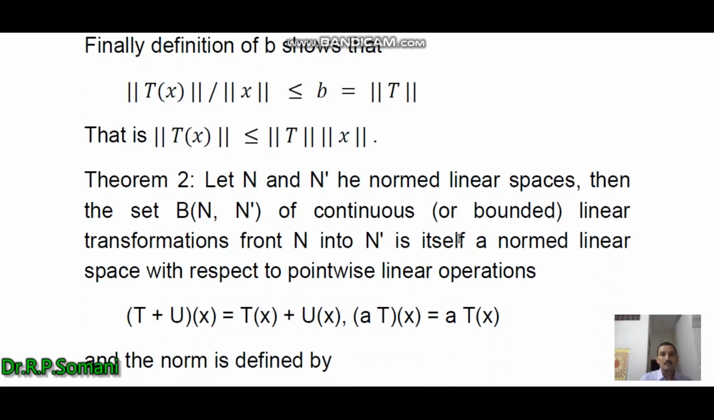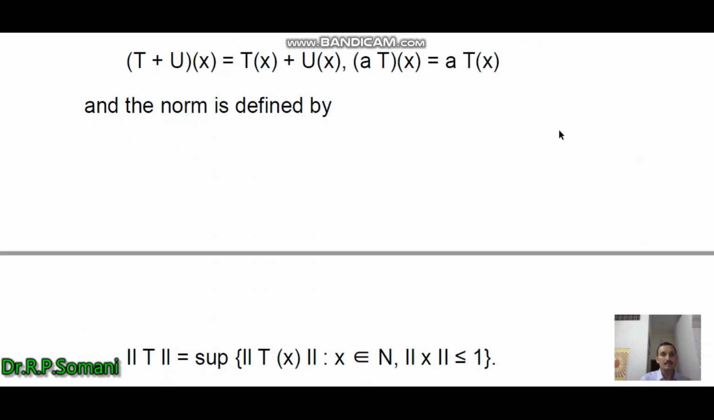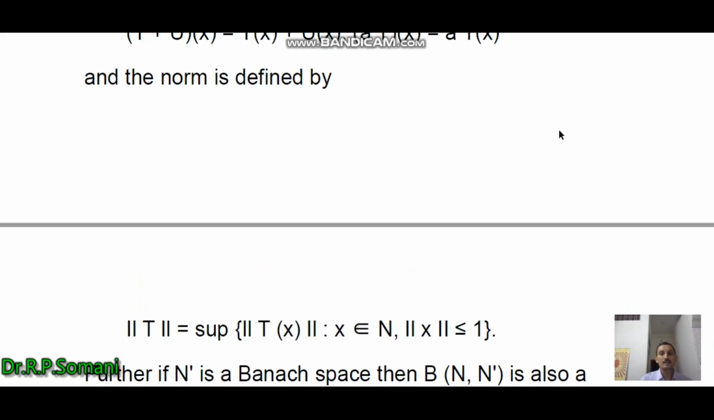Next, we consider a theorem which will tell us how the set of all continuous linear transformations becomes a normed linear space, and which will be complete if N' is a complete space. So we obtain a Banach space. This is also an example of a Banach space which contains all the continuous linear transformations from N to N'.